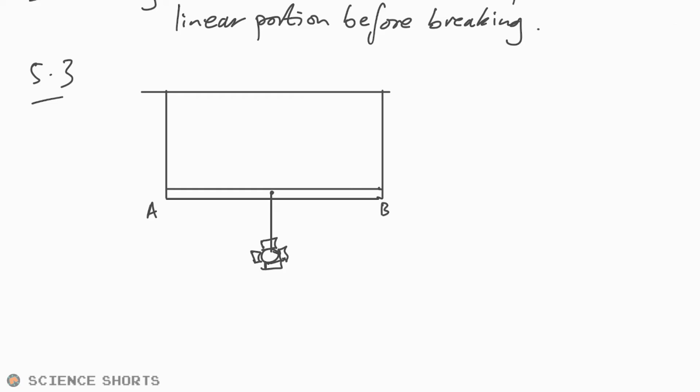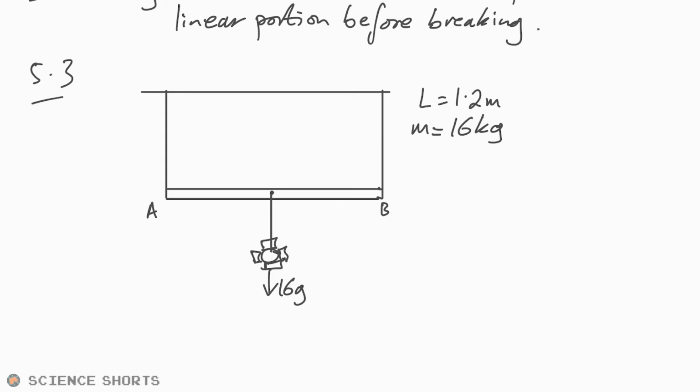The unloaded length of each steel wire was 1.2 meters. Okay, so L is 1.2 meters. Mass of the lamp, 16 kilograms. And so therefore we can say the force down here is 16 G, not 16 grams, 16 times G. Distance between wires is 2 meters.